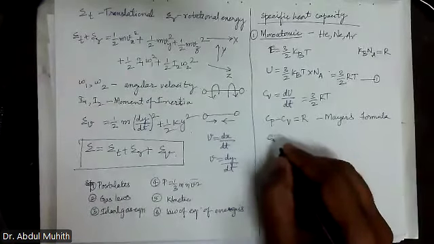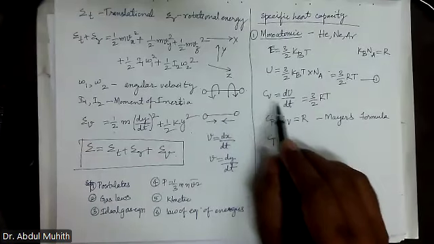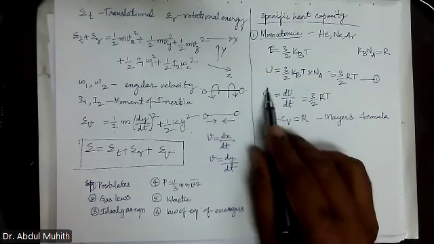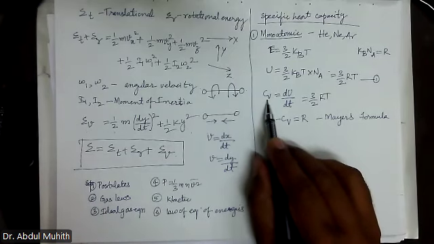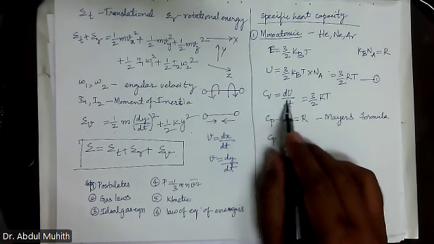No. See, what is the definition of Cv? How much energy is required to raise the temperature of the substance by 1 degree centigrade at constant volume? That is delta U by delta T, right?